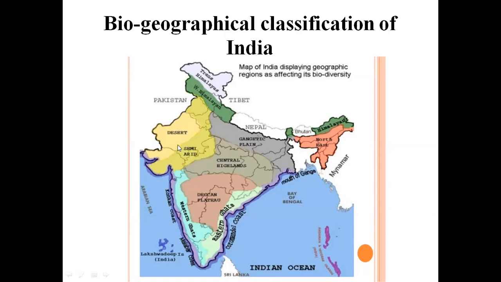Next one is the desert zone. Desert zone means the part starting from Gujarat, the part of Kutch, some parts of Gujarat, and completely the Rajasthan area. Okay, so this is all the dry arid region. Okay, so we also have a cold desert in the Ladakh region. This is the part where Ladakh is, cold desert. Okay, so this is spread. Kutch is spread over 45,000 square kilometers in the Gujarat region.